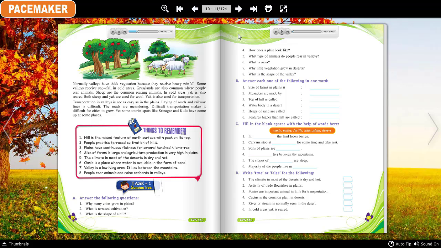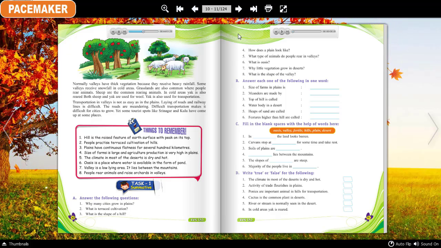Transportation in valleys is not as easy as in the plains. Laying of roads and railway lines is difficult. The roads are meandering. Difficult transportation makes it difficult for cities to grow. Yet, some tourist spots like Srinagar and Kullu have come up at some places.